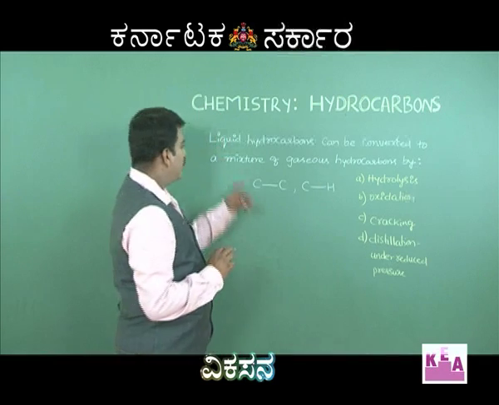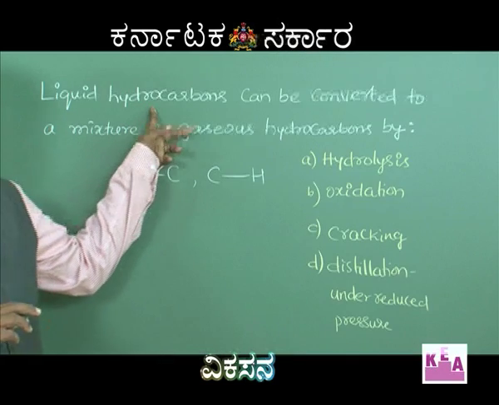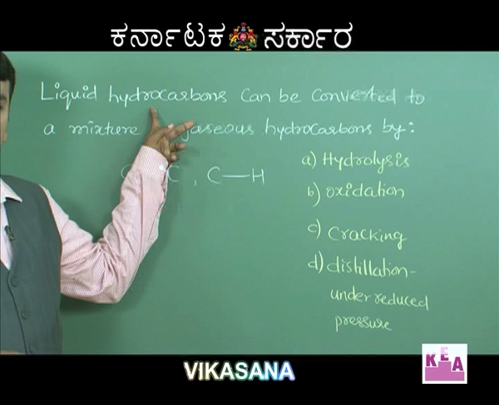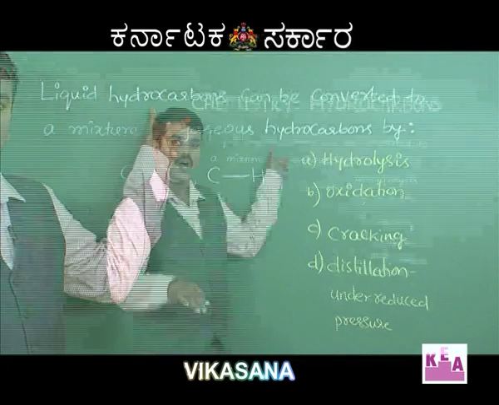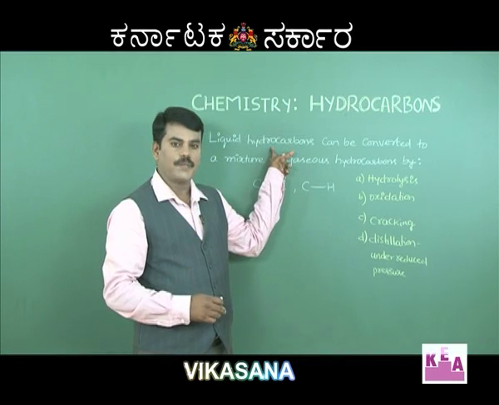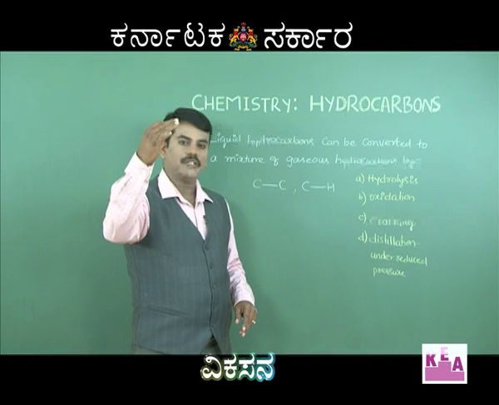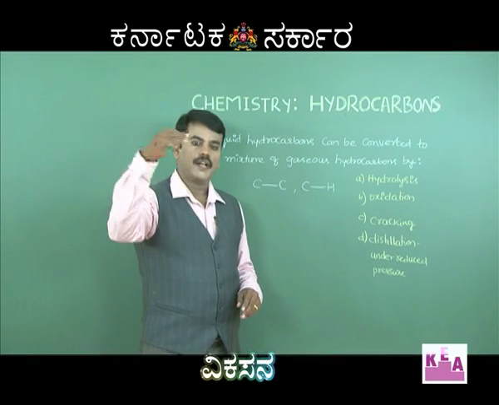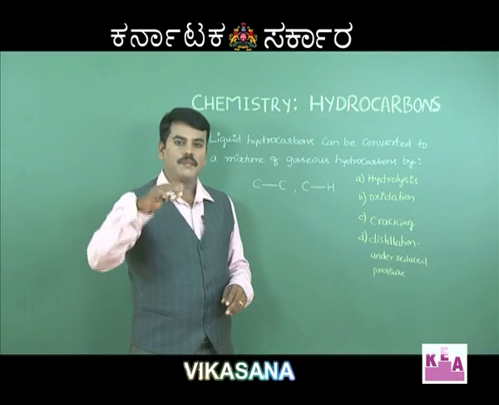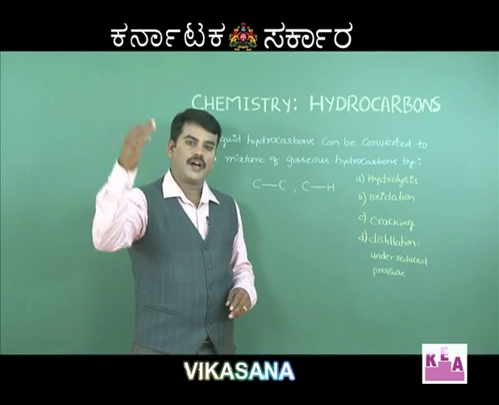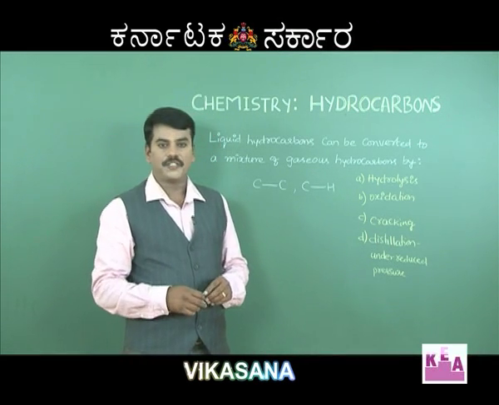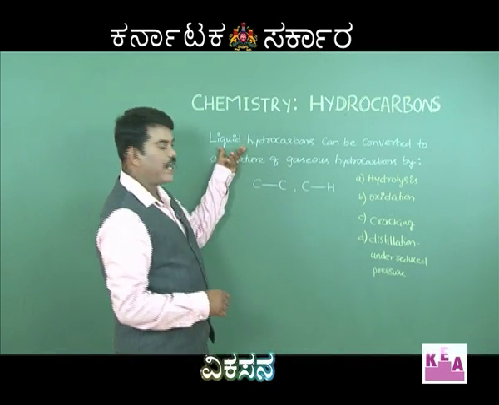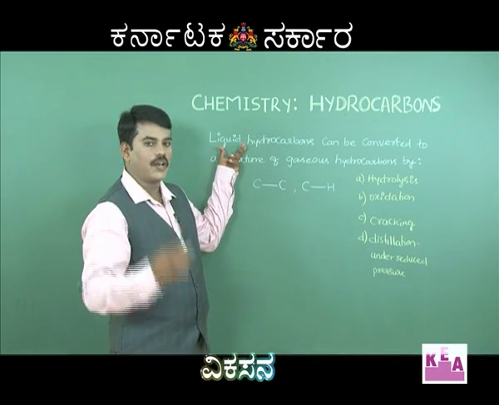The smaller chain hydrocarbons are gaseous compounds at room temperature. Little higher carbons like decane, containing 10 or more carbon atoms, can be liquids, and still higher ones can be solids at room temperature. So when I say liquid hydrocarbons, I mean higher hydrocarbons.